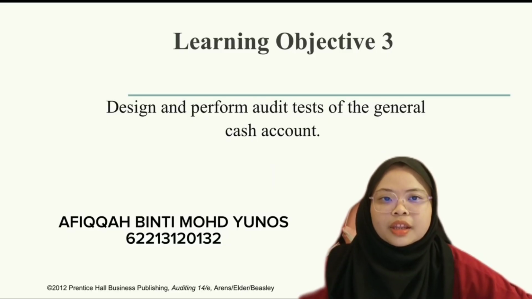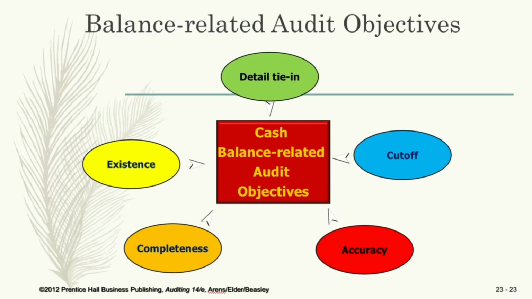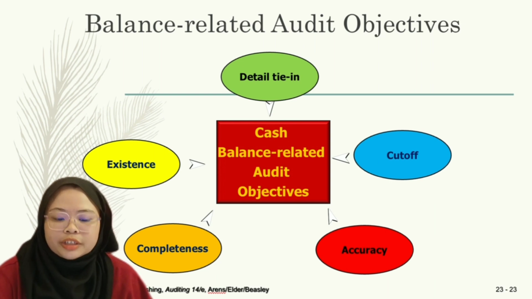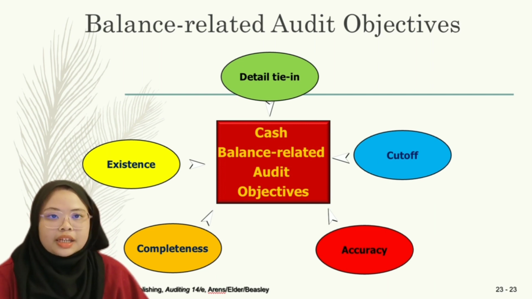Hi, I am Afika binti Muhammad Yunus. So let's proceed to Learning Objective 3 Part 2. We have 5 audit objectives that are related to the cash balance. The first ones are detailed tie-in and cut-off, next accuracy, existence, and completeness.